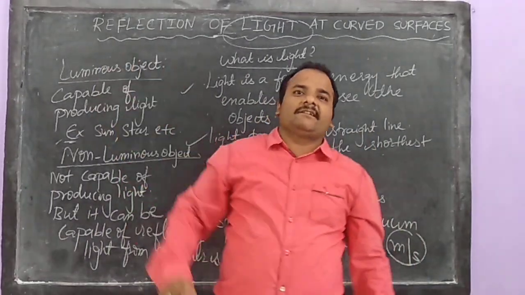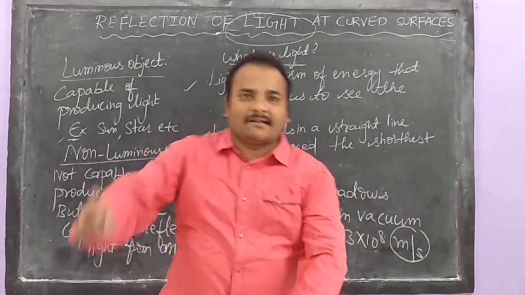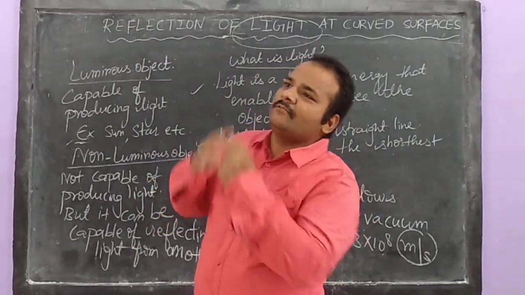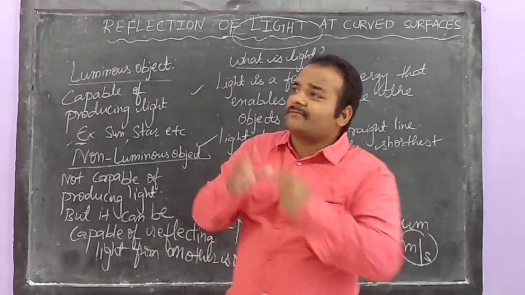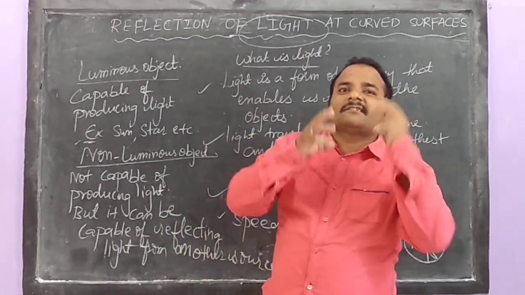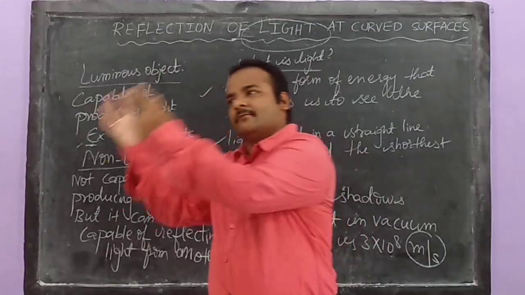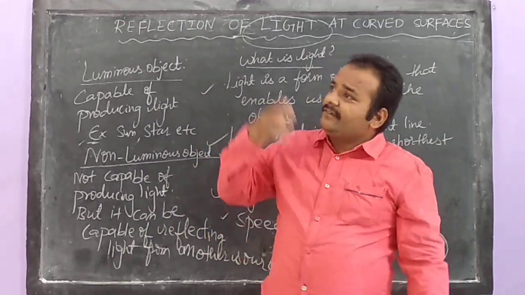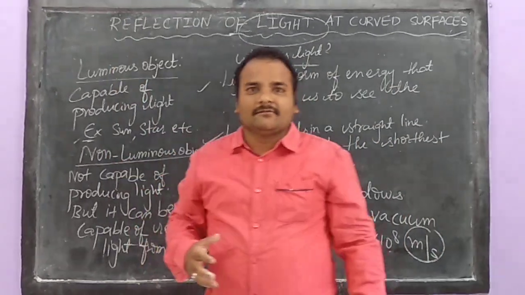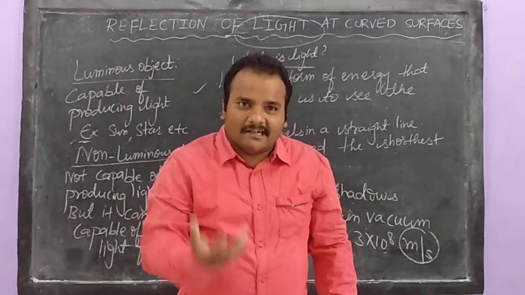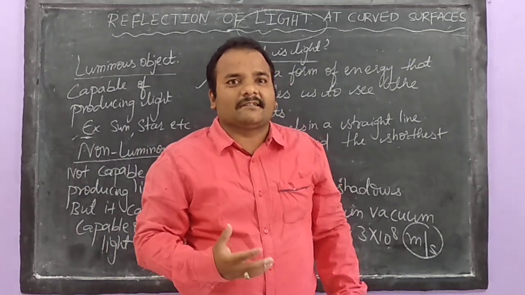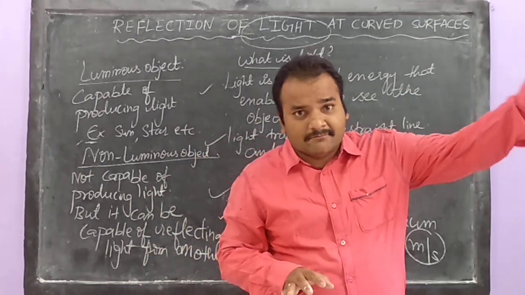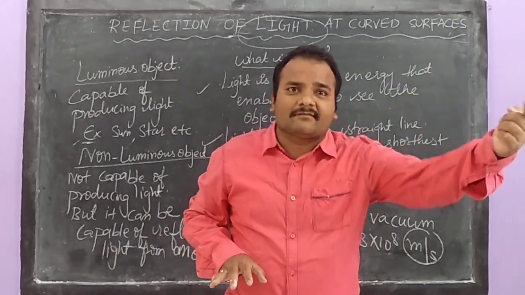And the same reflection we can see on the moon also. Whatever light we see on the moon, that is not light created by the moon, that was the reflection of the sun. Because when the sunlight falls on the surface of the moon, the light reflects and we feel that the moon also has light. So the moon and the earth are non-luminous objects. They cannot produce light on their own, but they are completely dependent on the luminous object.